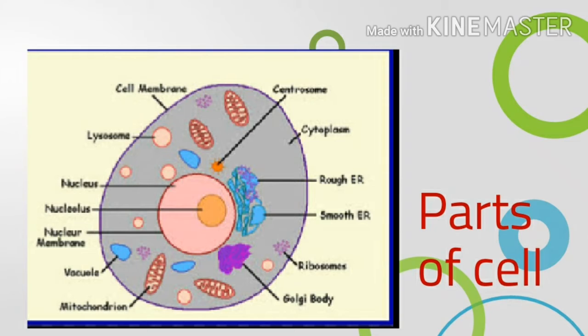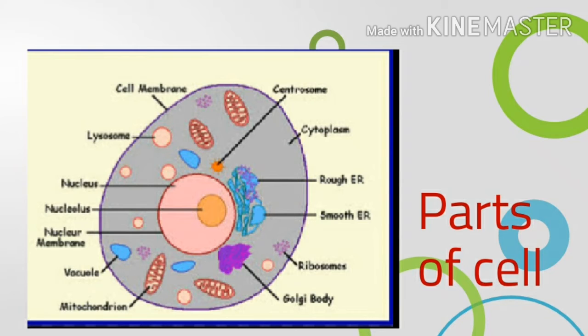Parts of a cell. Each cell has a number of smaller parts in it. Some of the parts are present in all types of cells, plant cells as well as animal cells, but certain parts are found only in plant cells. They are not present in animal cells. The important basic parts of all the cells are cell membrane, cytoplasm, nucleus, and mitochondria. The parts which are present only in plant cells are cell wall, chloroplast, and large vacuole.